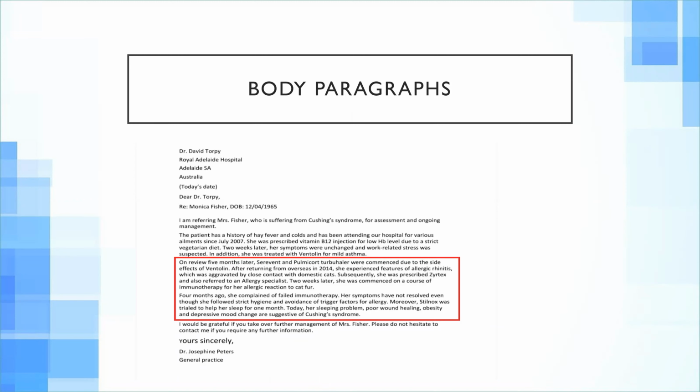Most referral letters will contain 3 body paragraphs, and each paragraph should have a main idea which the writer needs to convey to the reader. In this type of letter, all the sentences within the paragraph must relate to its main idea. If you are referring a letter for asthma, you should not talk about an accident that happened in the past, or that he visited you for an adrenal crisis. You have to be very relevant in the body paragraph as well. Talk only about the information that is relevant to the case notes and the current diagnosis.